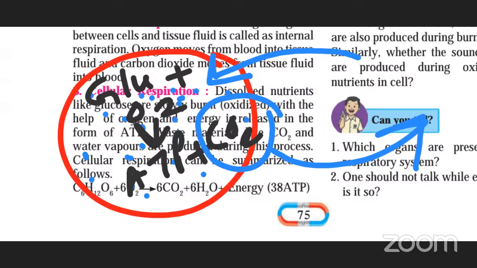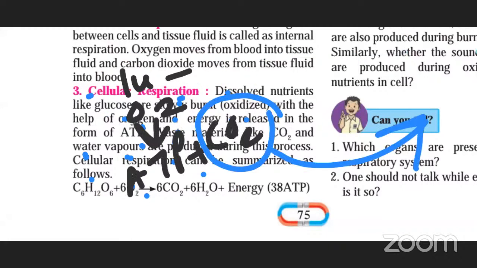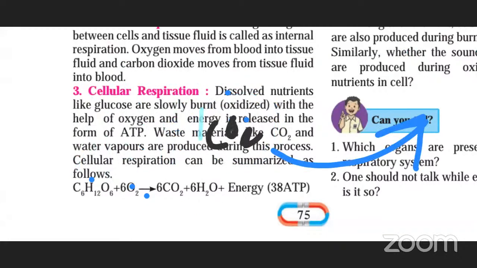So this carbon dioxide, which is a waste material, is removed out of the cell, and continuous intake of oxygen is required. Again, this type of respiration is known as cellular respiration because it is taking place at the cell level. Every cell is performing such type of respiration. So the chemical reaction is also given here. See the chemical reaction.